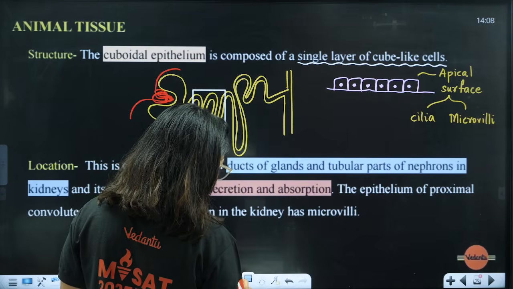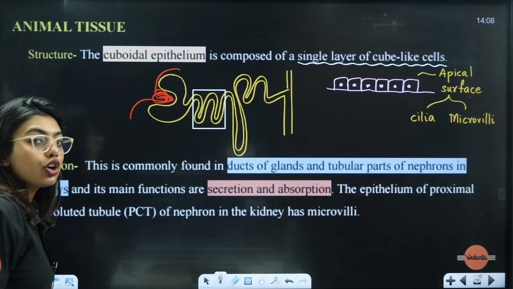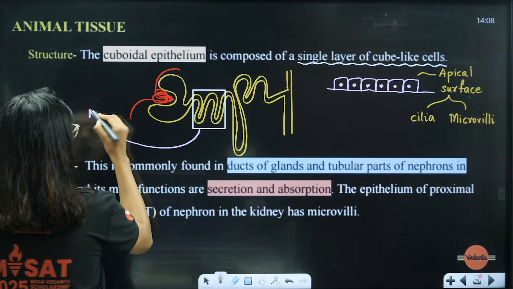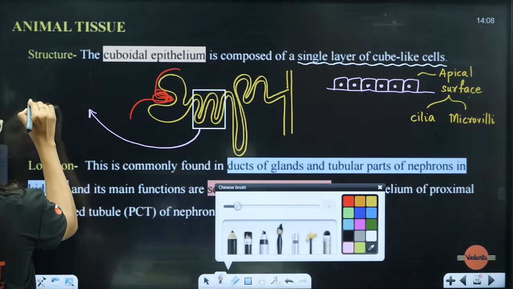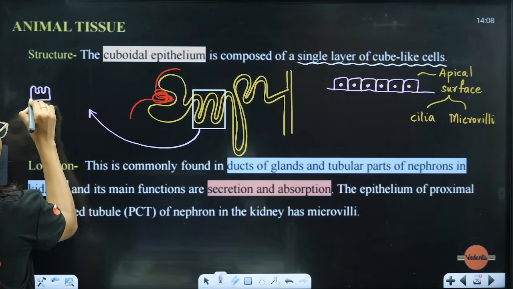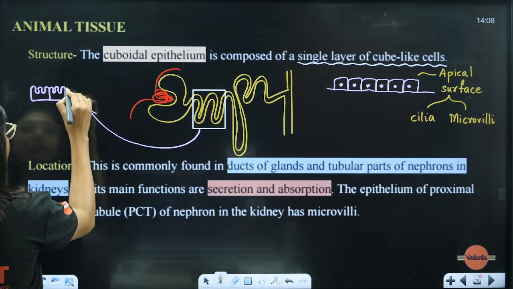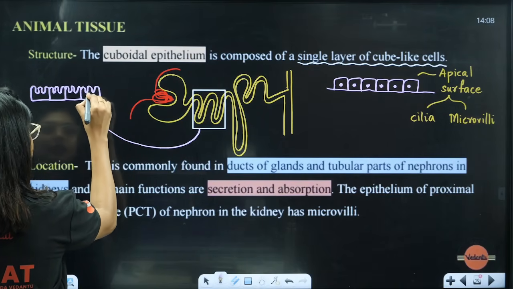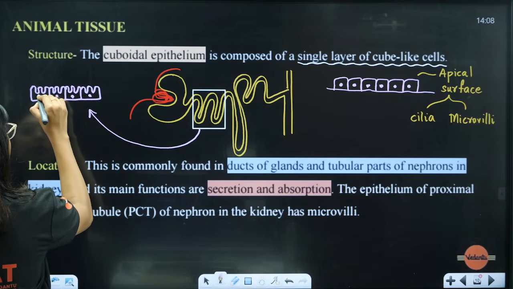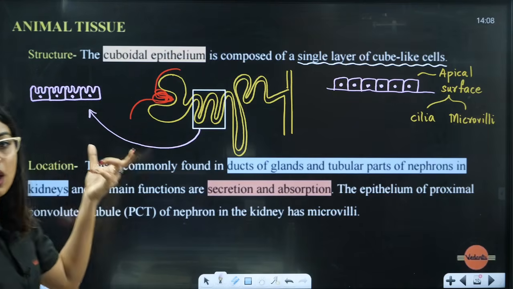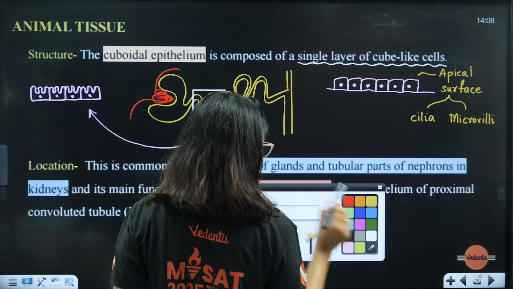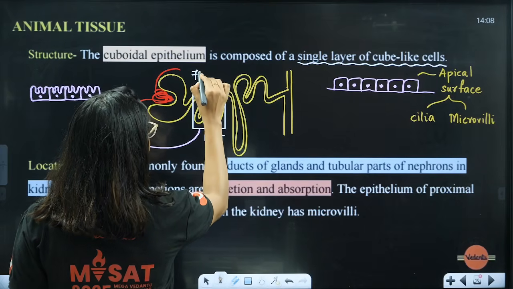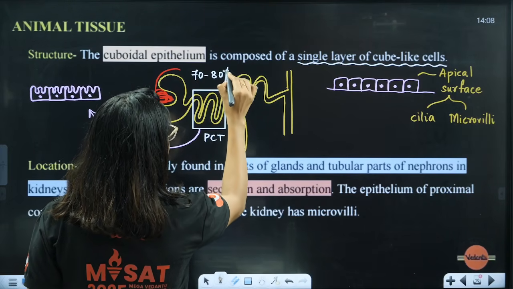That time I told you that this is the PCT. Yes or no? This PCT will have specialized cells which are your cuboidal epithelium, and that cuboidal epithelium will have a brush bordered epithelium. So this is how cuboidal cells look. We will have foldings to it like this. This is called brush bordered epithelium. What does the brush bordered epithelium do, students? It increases the surface area. PCT is the one that does 70 to 80% reabsorption.